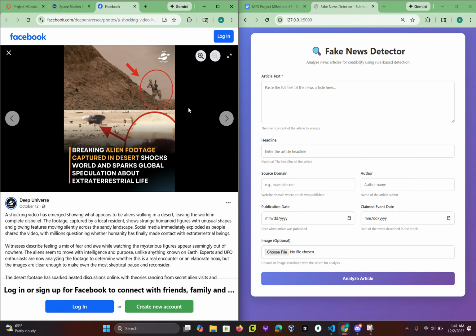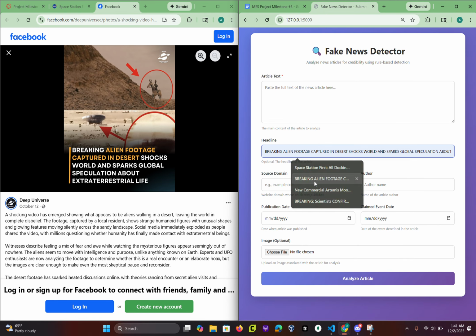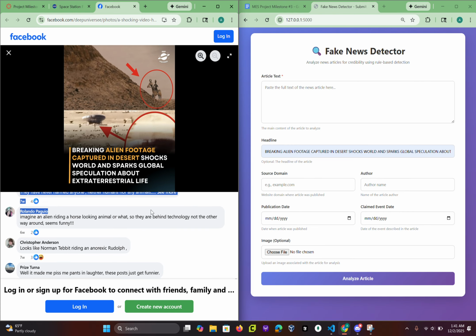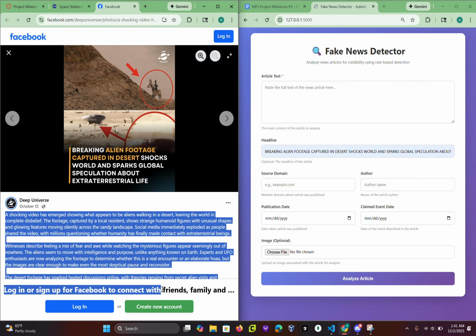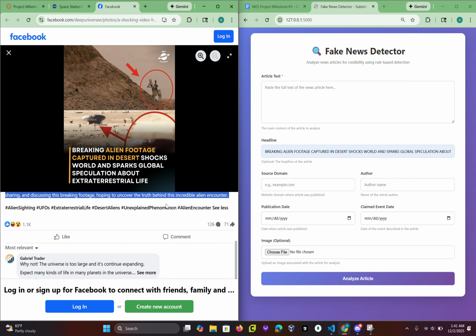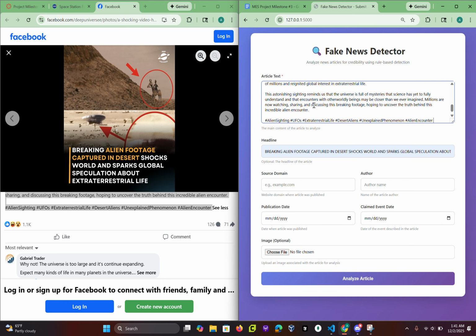Right off the bat, this one looks a little bit more questionable, but I have the headline saved here, which is straight from right here. I'm going to paste everything from the article, which is about aliens. So copy paste that here.